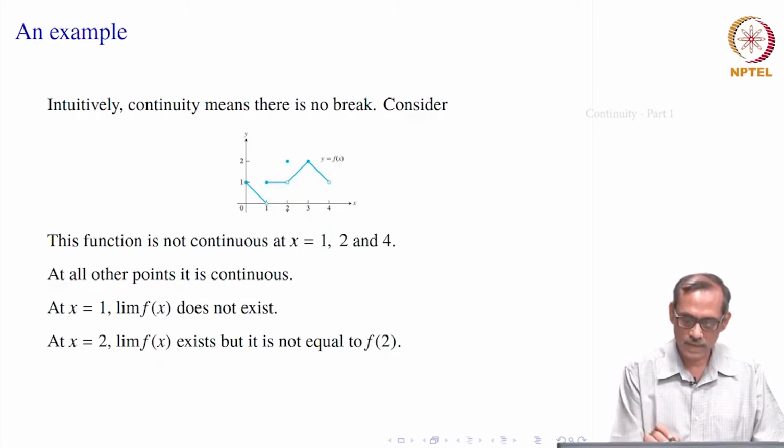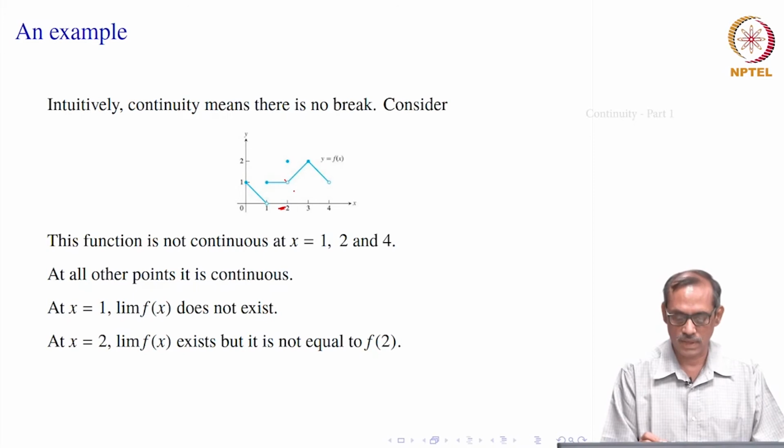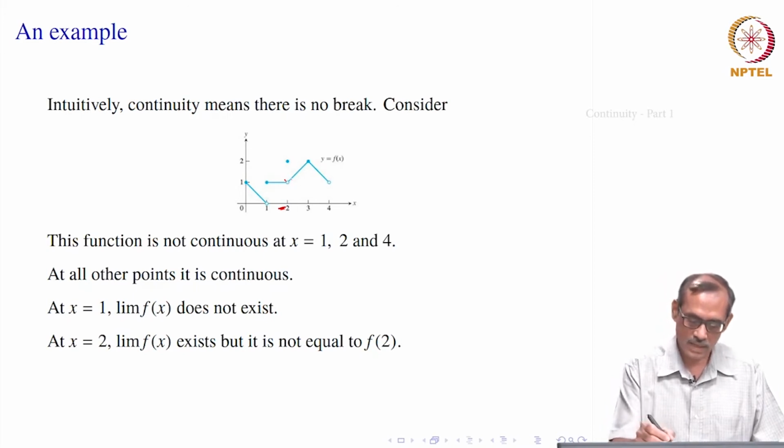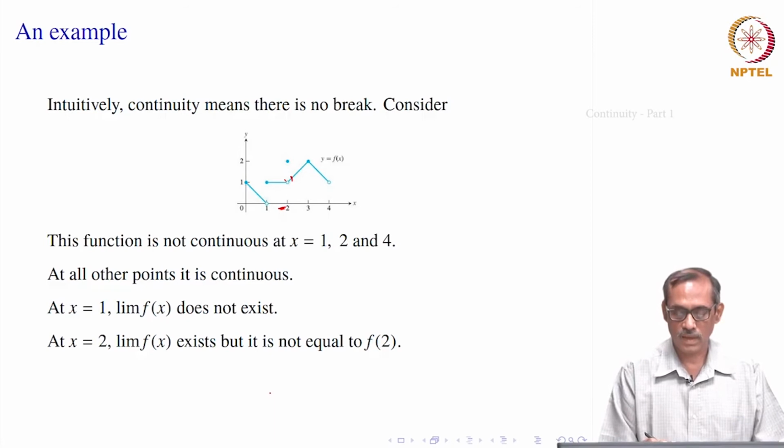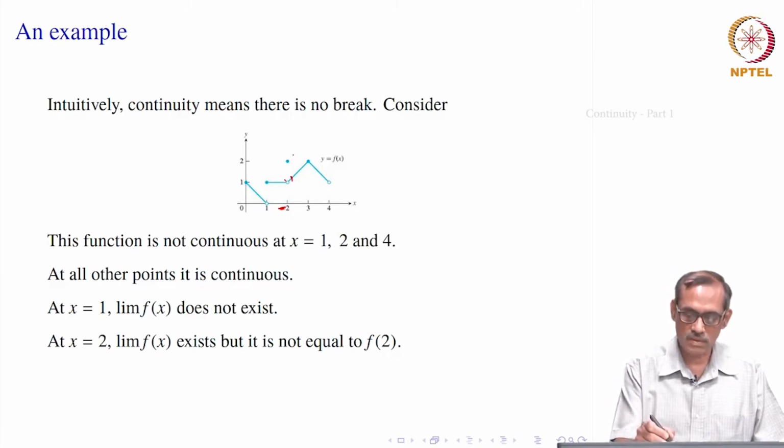At 2 you find that on the left side, when x varies to the left of 2, x remains to the left of 2, but near 2, you see that its limit is equal to 1, because all the values of f(x) lie near 1. On the right side again, that is also near 1. Its limit is not 2, its limit is 1.